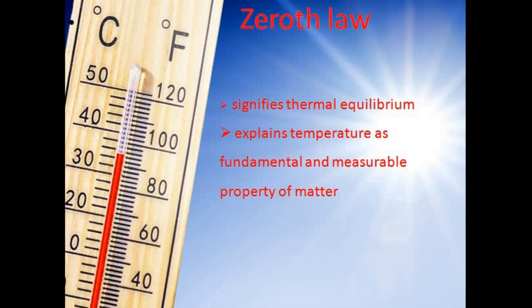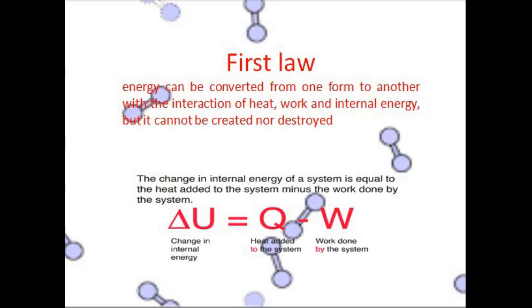What we perceive as the temperature of any matter or any system is the internal kinetic energy of the atoms or molecules. That is, the kinetic energy of internal atoms or molecules arises due to the vibrational, rotational or random motion of molecules. That is, kinetic energy is directly proportional to the temperature. As the kinetic energy of any system is high, the temperature of the system is also high. Then comes the first law.